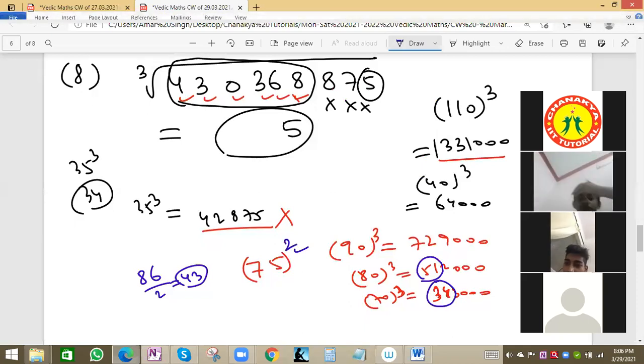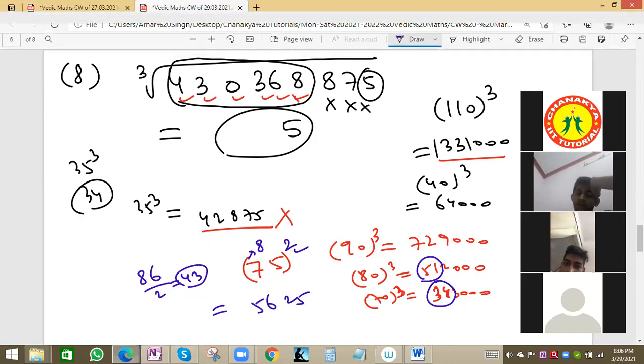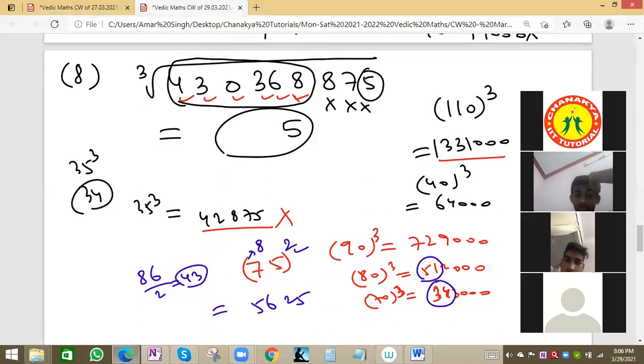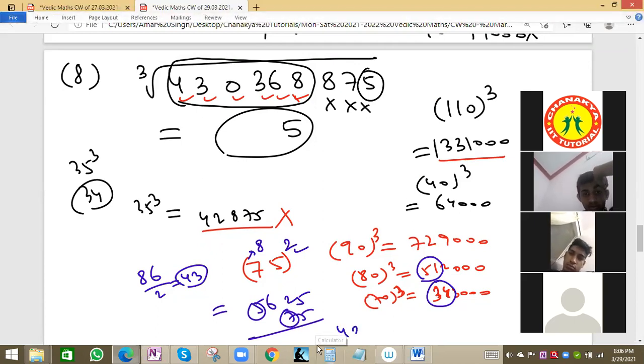75 square we already know by our shortcut trick. What is the trick? 7 into 8 is 56, then 25. So 75 square will be 5625. And again one time we can multiply with 7. Here 7 5s are 35, there will be a carry, but it will be less than 430,368. If you find 75 cube, it is 421,875.